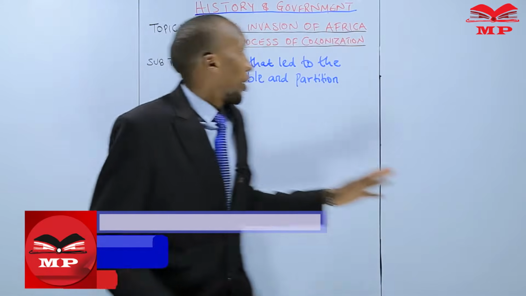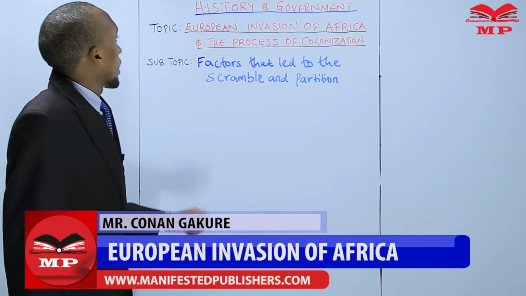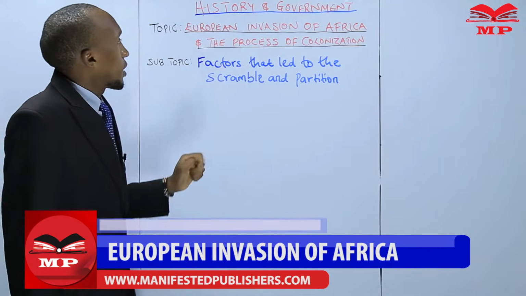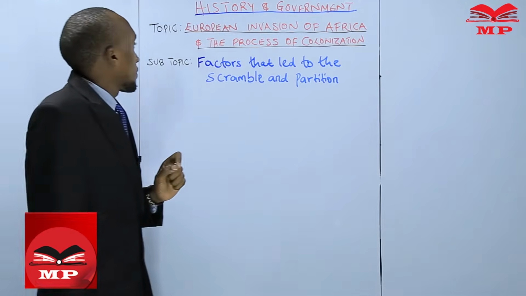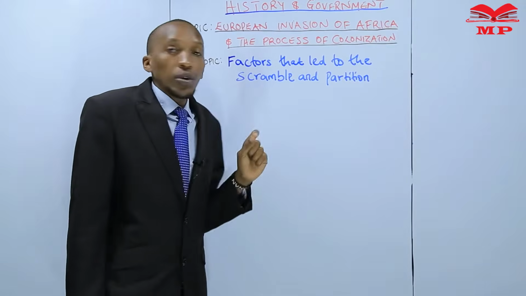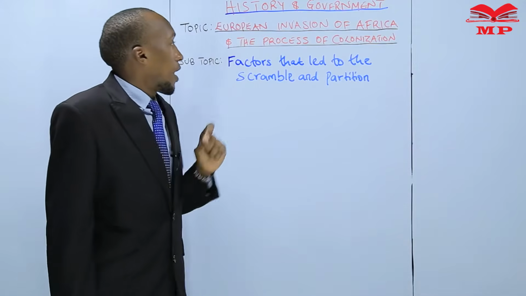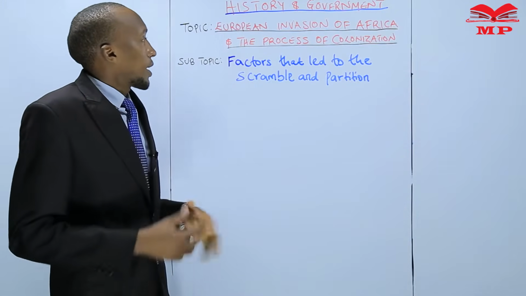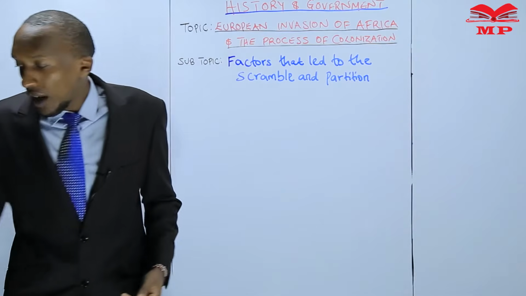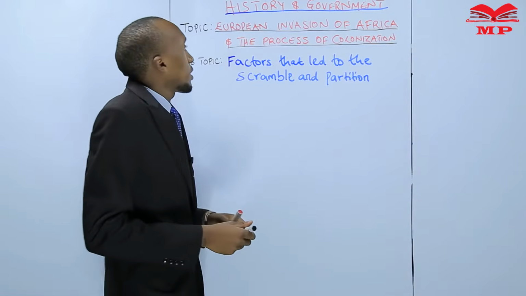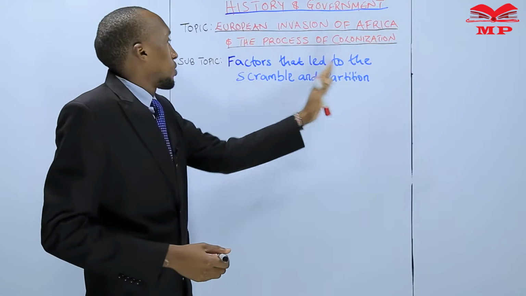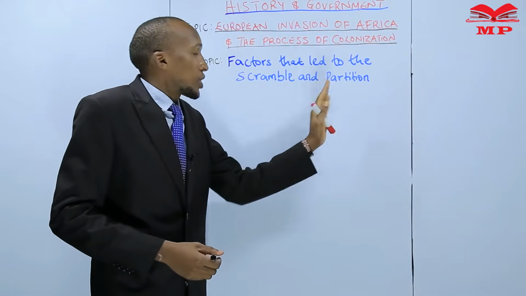We are continuing with our history and government. And remember, we are looking at the topic European invasion of Africa and the process of colonization. We have been looking at the factors that led to the scramble and partition of Africa. So, my dear learners, as we have looked in our previous lessons, I just want us to have a very brief recap of what we have done.